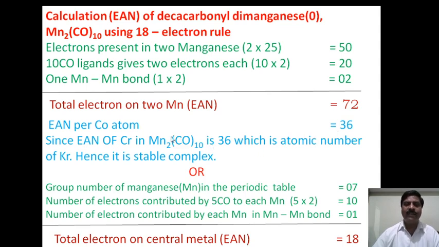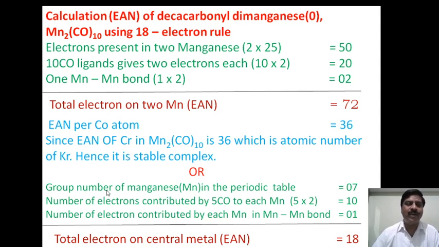We have already known that the configuration is argon 3d10, 4s2 and 4p6. This indicates a total of 18 electrons present in the outermost orbit. Hence it is called the 18 electron rule being satisfied, and this compound or complex is more stable.